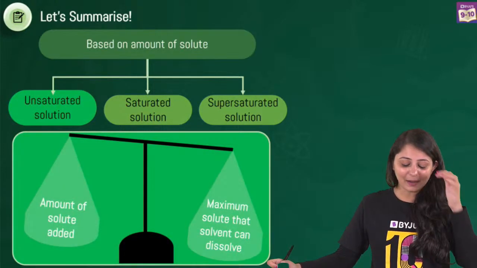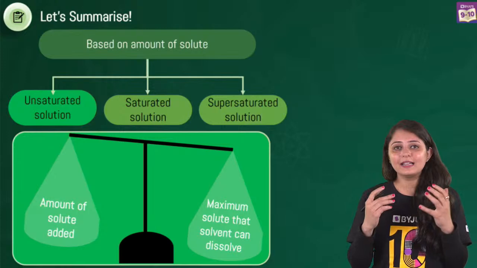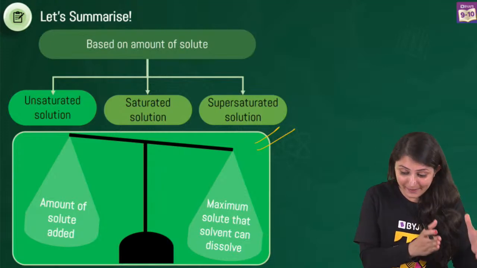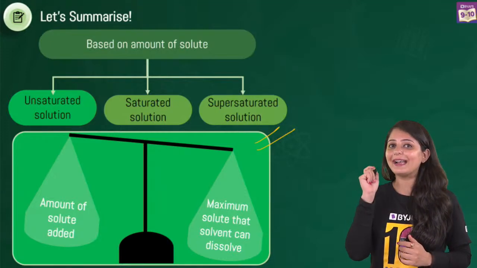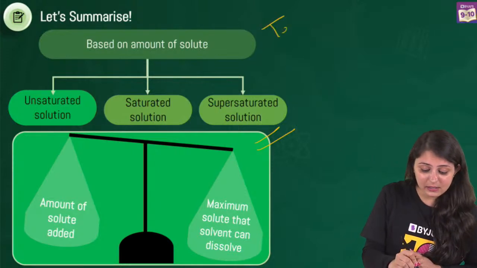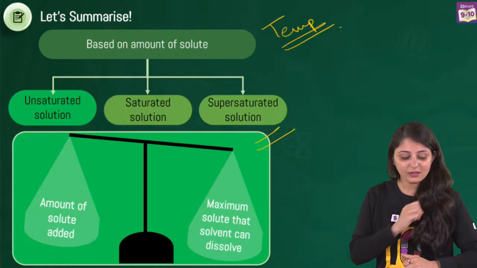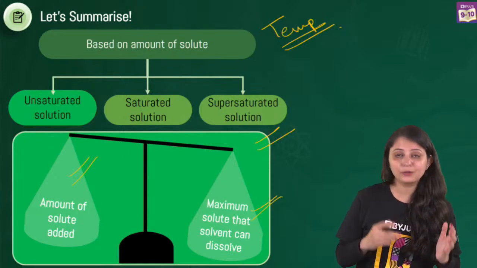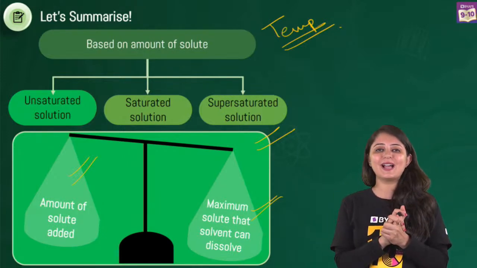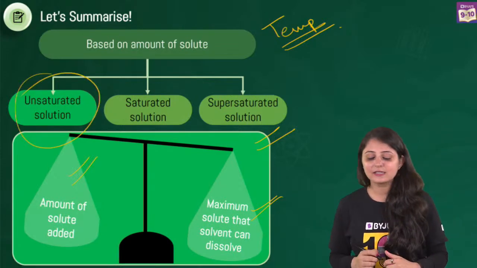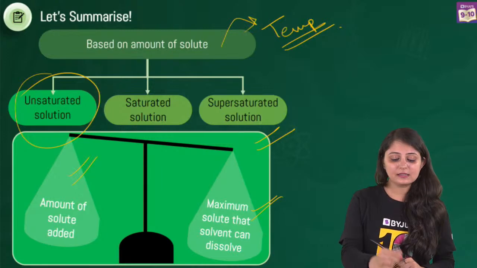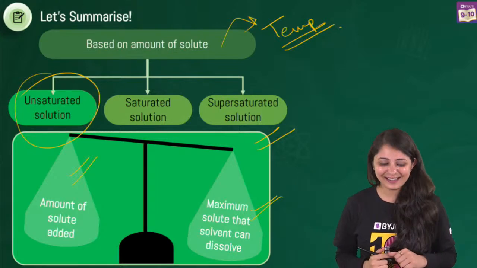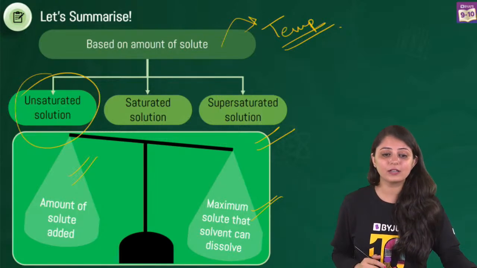Absolutely, guys. So, coming to the unsaturated solution, let's see how we actually define them. See, in unsaturated solution, it contains less than the maximum amount of solute that can be dissolved at a given temperature. Now, the focus is on the term temperature. So the amount of solute that we have added is in a way less than the maximum amount that could have been added. For such solutions, we have given it a name which is unsaturated solutions. Again, the focus is given temperature, because as temperature changes, all this is going to change for sure, right? So there you go. You have understood what unsaturated solutions are.